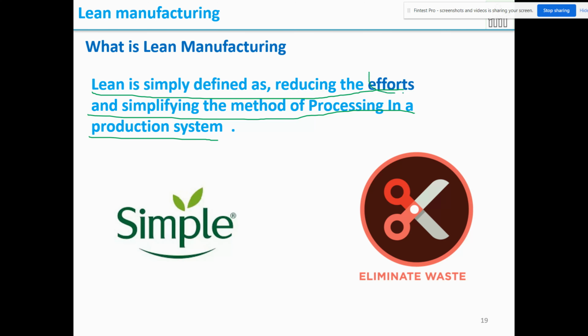So what is reducing the efforts? There may be more strength or more effort required to process a product. That is about efforts and simplifying the method of processing. The method may be more complicated, not user friendly for the people who are using the tools, equipment or method to process in a production. Once we reduce the effort and change the method of handling the work, automatically our productivity will go to the next level. So let us see what are the efforts.